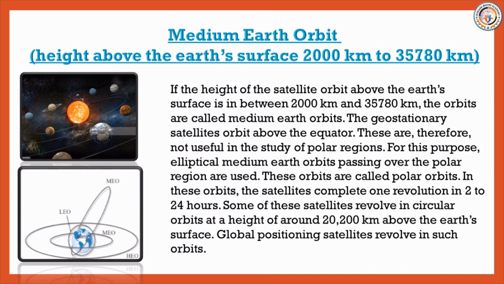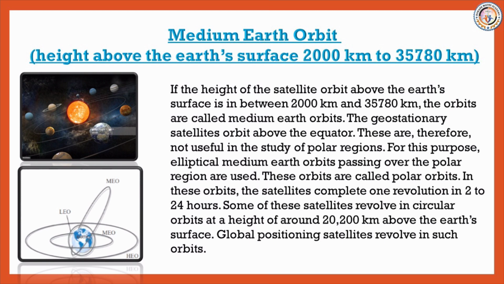Okay, can you understand? The geostationary satellite orbits above the equator, thus they are not useful in the study of polar regions. For this purpose, elliptical medium Earth orbits passing over the polar region are used. Those orbits are called polar orbits.